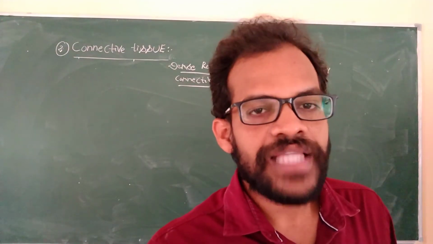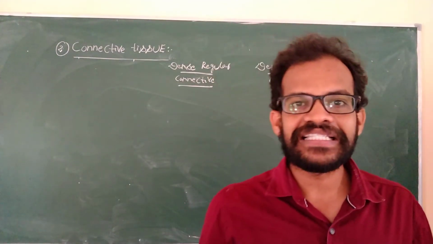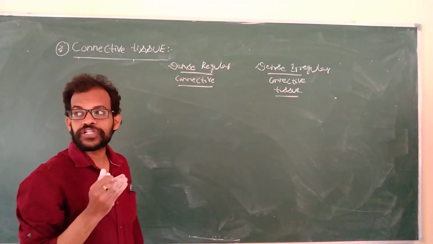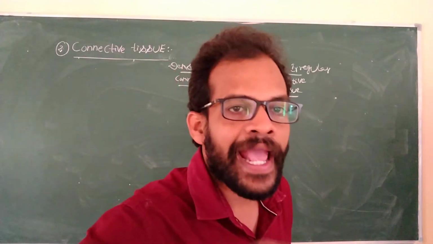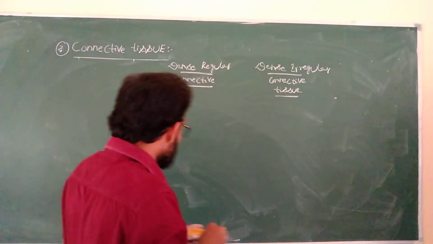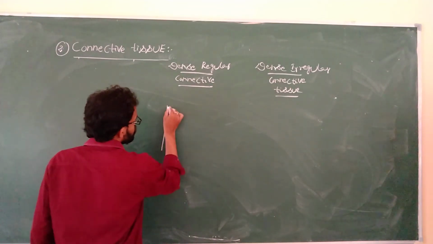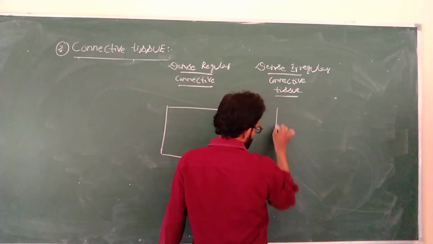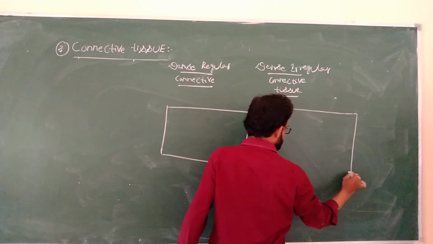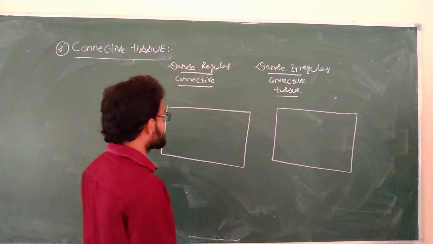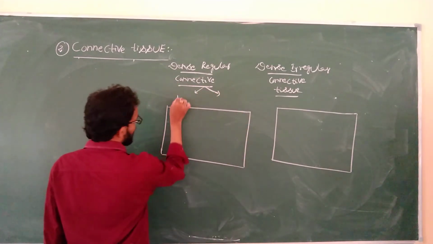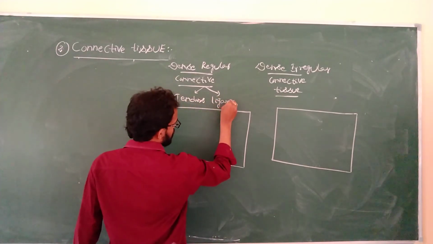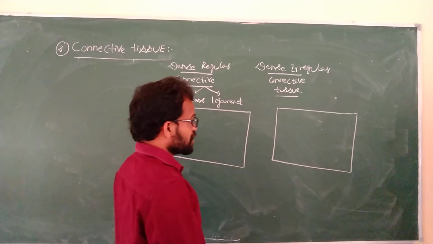Dense regular means the collagen fibers are arranged in the matrix in a regular manner. Dense regular connective tissue means tendons and ligaments. What is the example? Tendons and ligaments. Then dense irregular connective tissue.